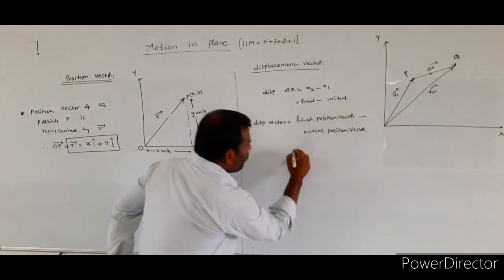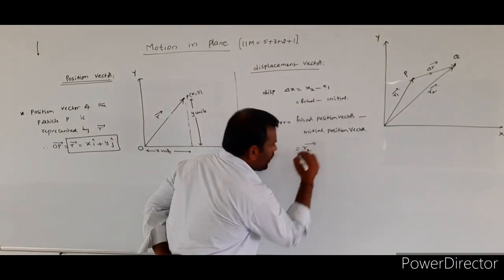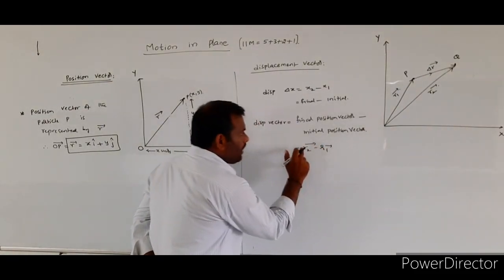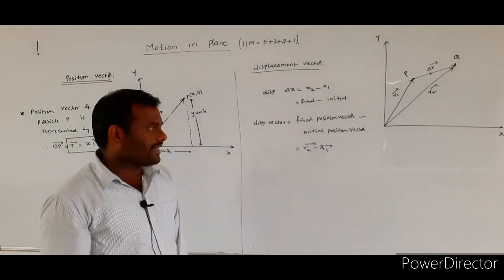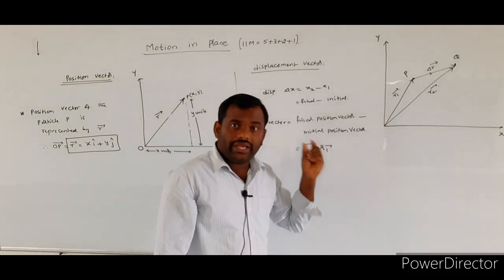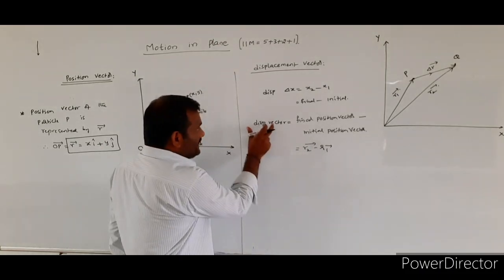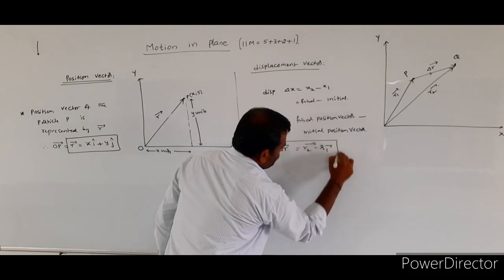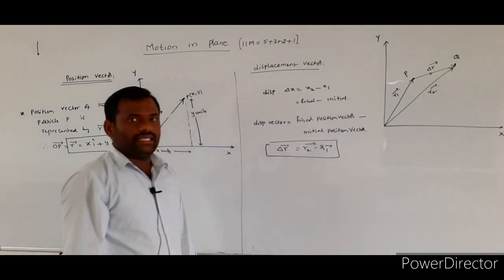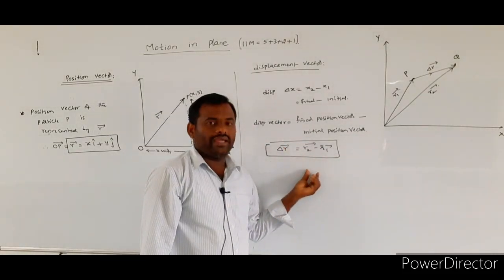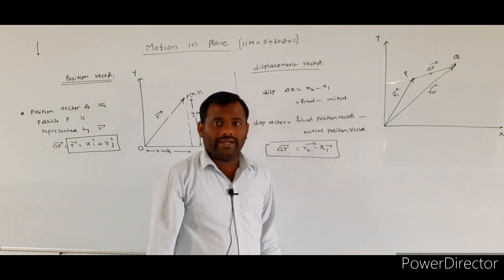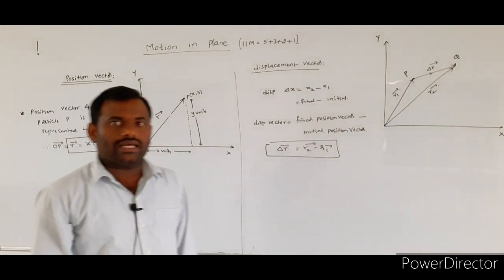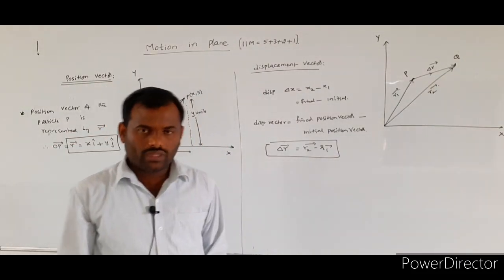From the diagram, the final position vector is R2 bar and the initial position vector is R1 bar. So the displacement vector delta R bar is equal to R2 bar minus R1 bar. So this is simply about position vector and displacement vector. Okay, next.